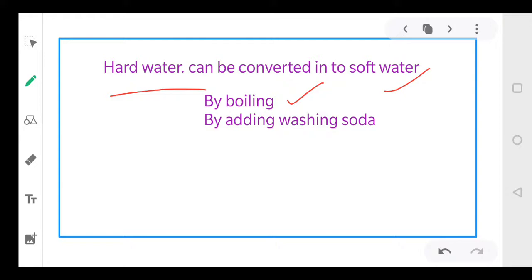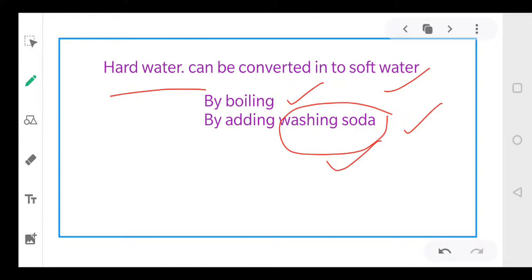But if even after boiling the water is still hard water, then we can add some amount of washing soda. तो हम उस पानी में थोड़ा सा washing soda ऐड कर सकते हैं जिससे कि वो water soft water बन जाए. So one thing is very clear, that we require washing soda, and washing soda is nothing but one of the components of the detergents.